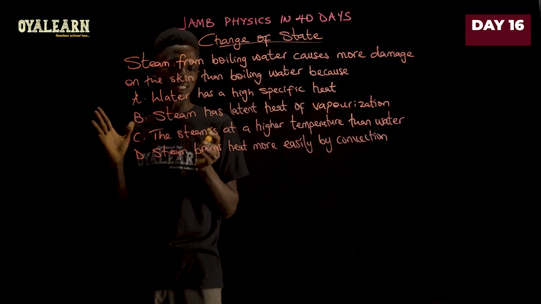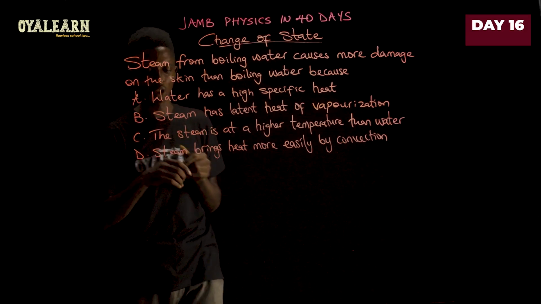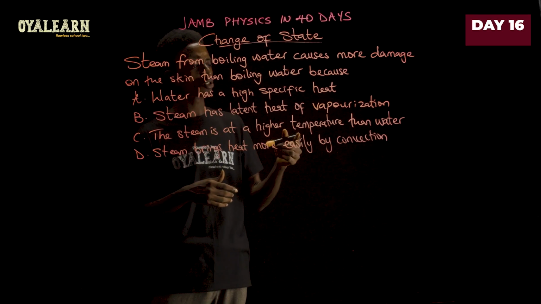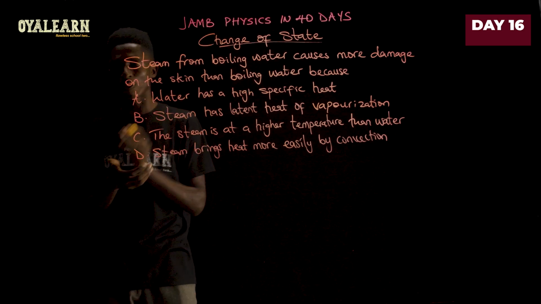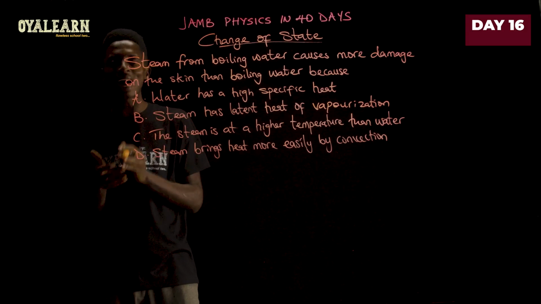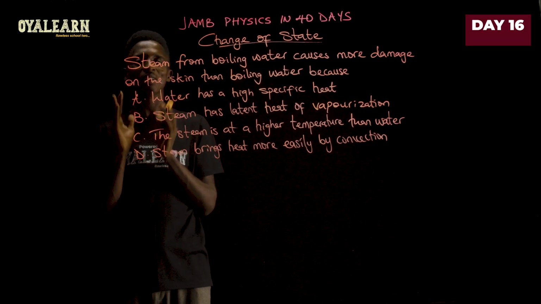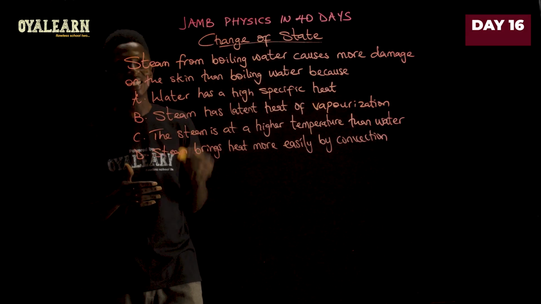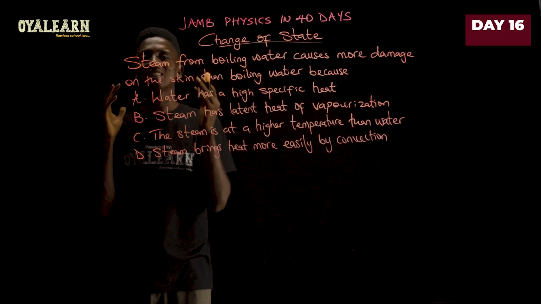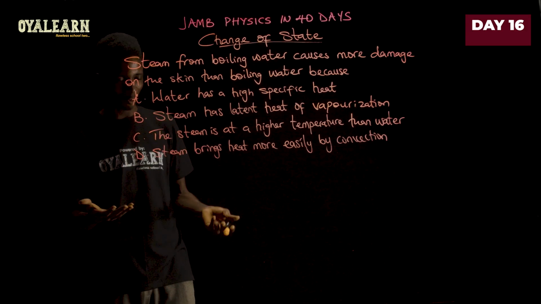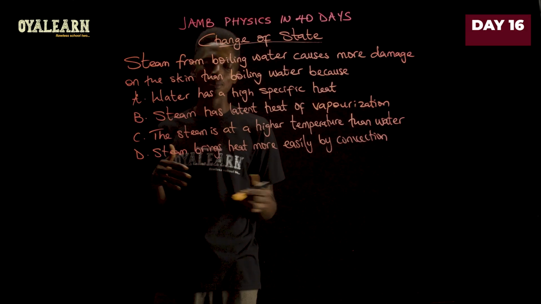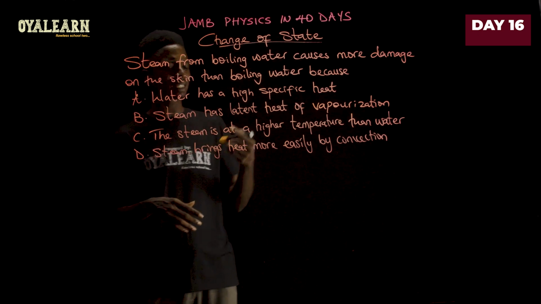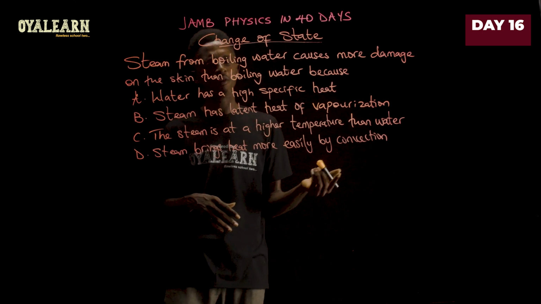But let's look at C and D before we conclude. Now, option C says the steam is at a higher temperature than water. This is completely false because under normal pressure, steam is produced at 100 degrees Celsius, which is the same temperature as boiling water. So they should have the same temperature, not higher. And then finally, we have steam brings heat more easily by convection.